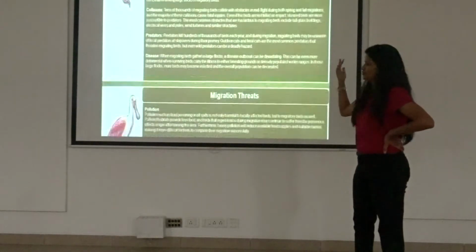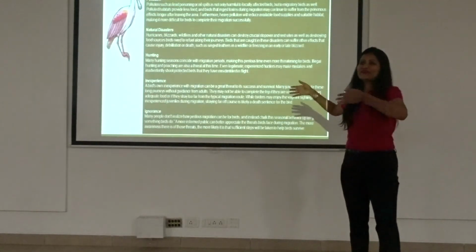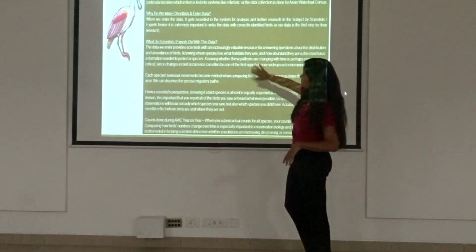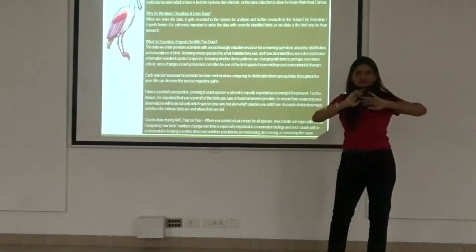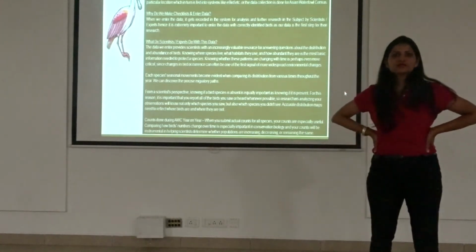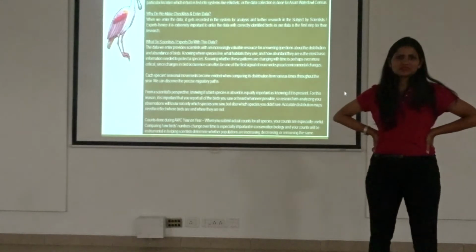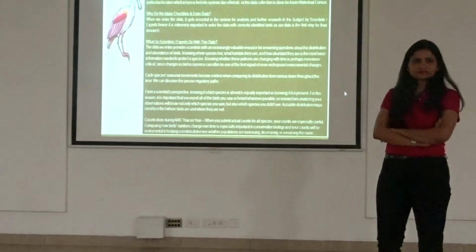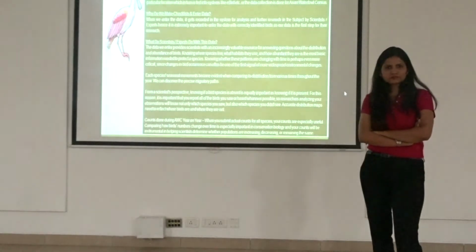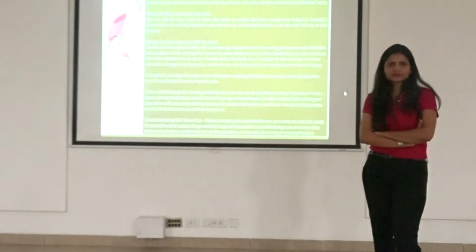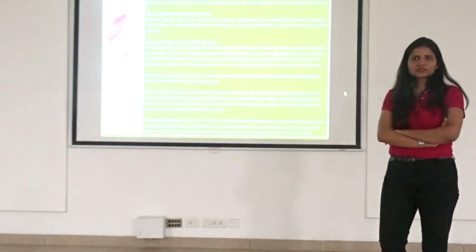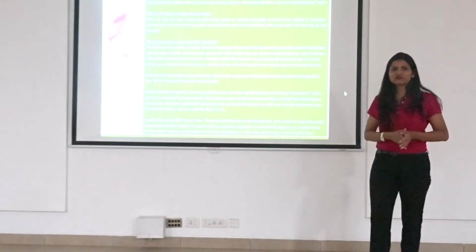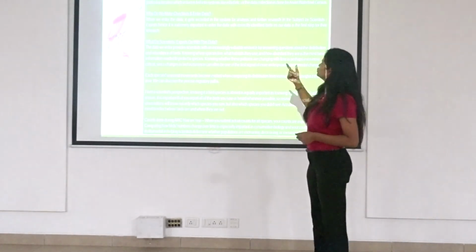So I've covered all of this before. I didn't want to take all of you slide by slide. But one interesting fact I would like to ask you: why do waders eat double their body weight before they migrate? Because they need that amount of energy. They don't stop for food on the way, or probably they're not sure if they will get food. Correct. But how do they handle that weight? Their metabolism rate is extremely high, because of which they are able to handle all of this. Yes. So, thank you for that question.